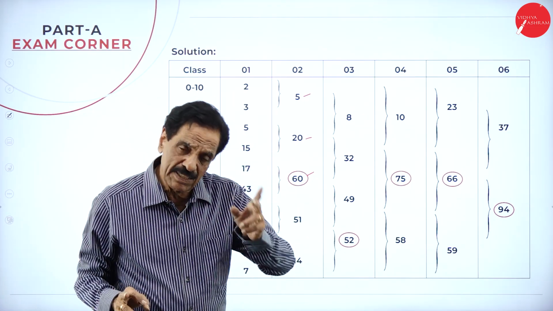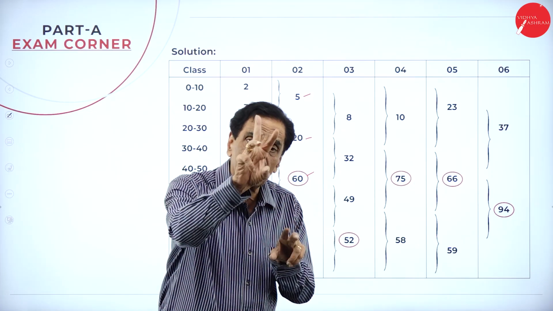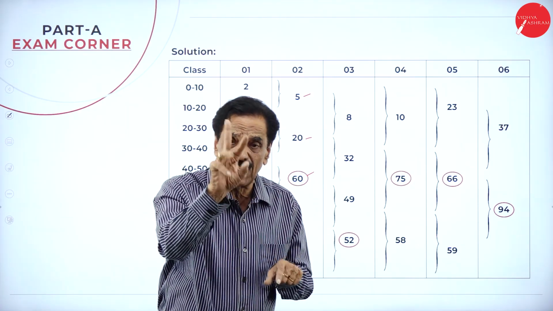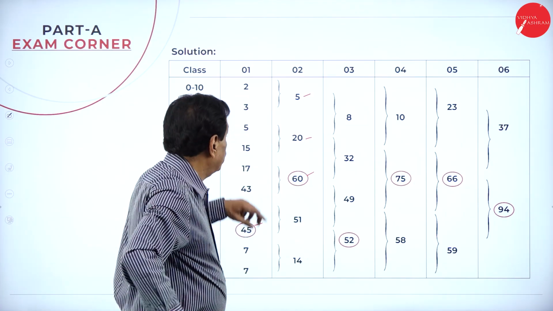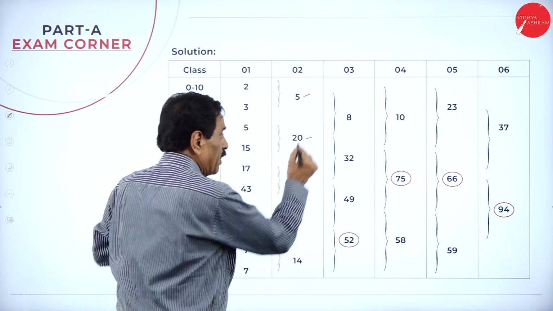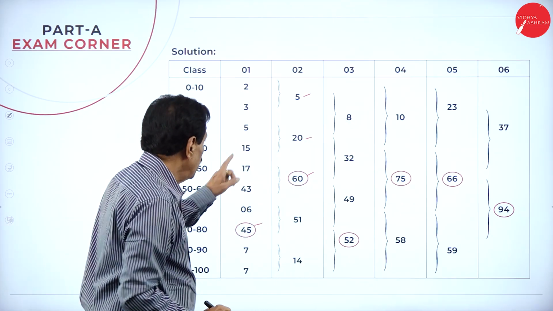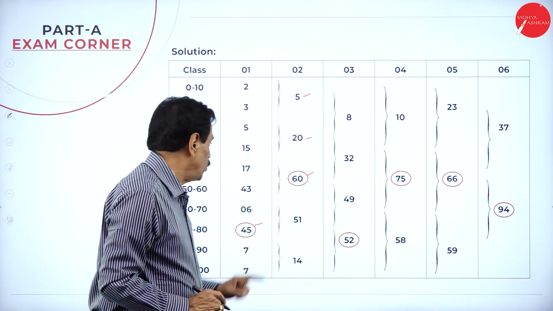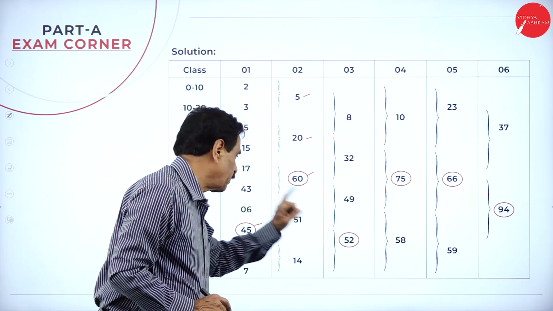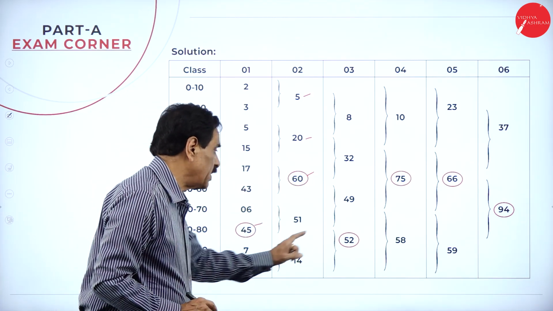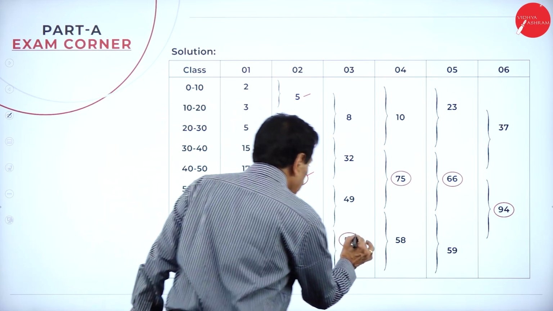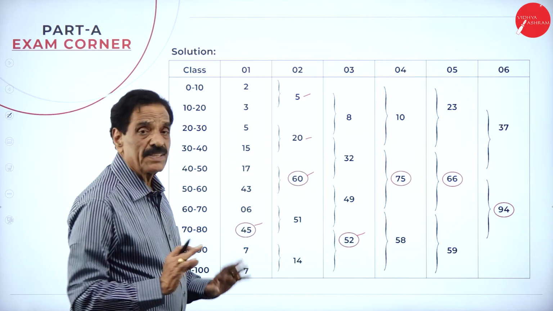The third step, leave the first, next two frequencies. I left the first frequency. 3 plus 5 is 8. 15 plus 17 is 32. 43 plus 6 is 49. 45 plus 7 is 52. Which is the highest one? 52. This is the third step.